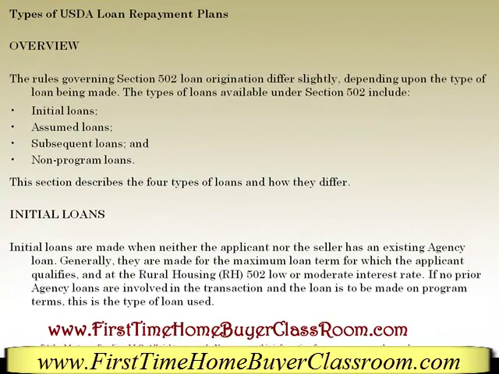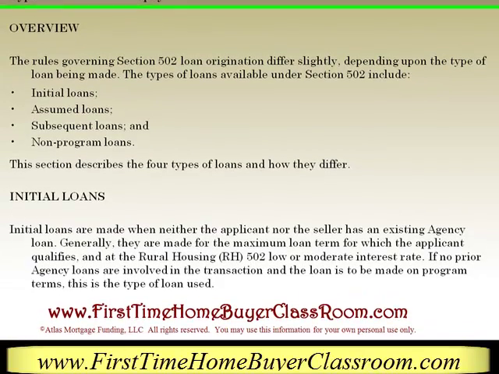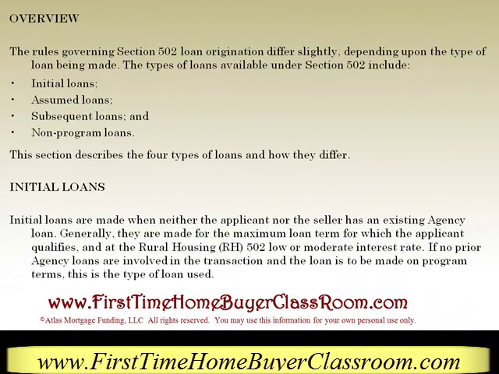The rules governing Section 502 loan origination differ slightly depending upon the type of loans being made. The types of loans available under Section 502 include initial loans, assumed loans, subsequent loans, and non-program loans. This section describes the four types of loans and how they differ.